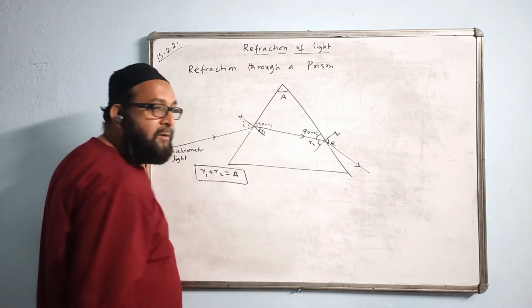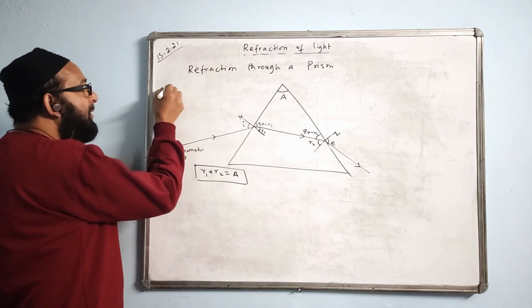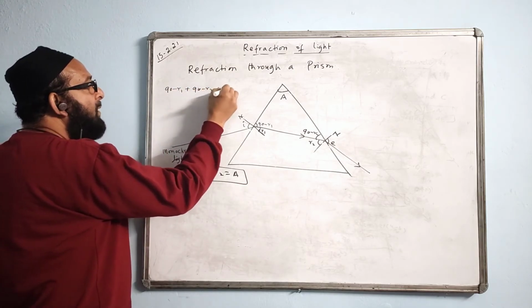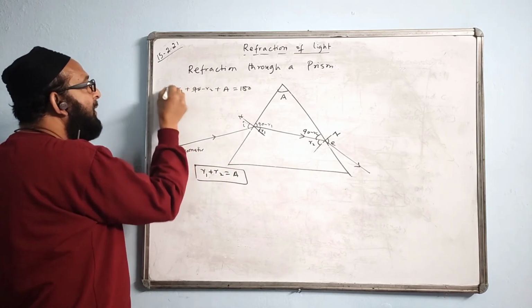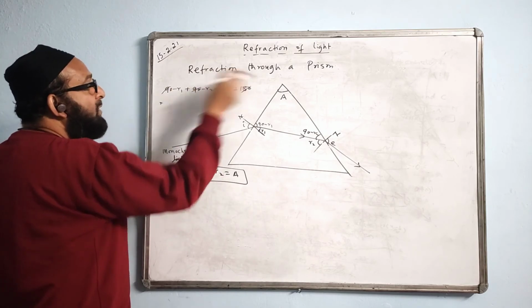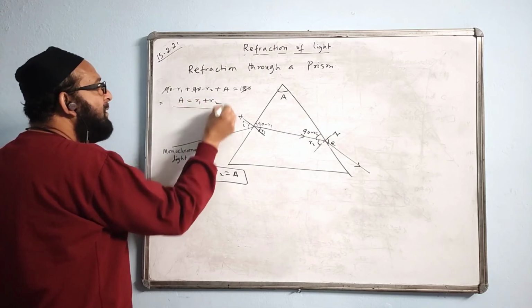The three angles of a triangle together equal how much? 180 degrees. Using geometry here: 90 minus R1, plus 90 minus R2, plus A is equal to 180. So 90 plus 90 is 180, and the 180 will cancel. Minus R1 minus R2 stays on that side, and you get A equal to R1 plus R2. So this is the reason.